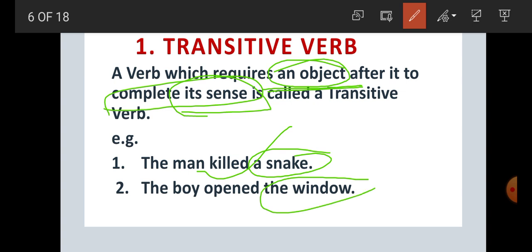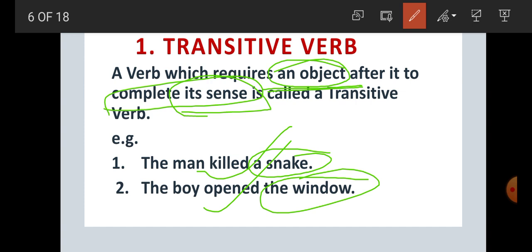The boy opened what? The window. So the window is what, student? Object. And that's why opened is what? Transitive verb. Because here, student, the man killed. Here the meaning is not clear. The object, a snake, completes its sense. So killed is transitive verb.